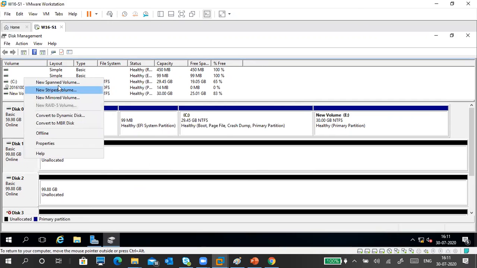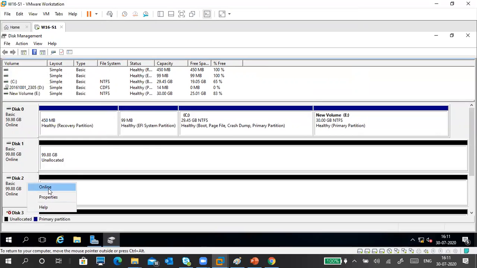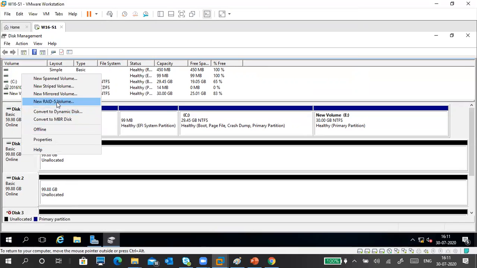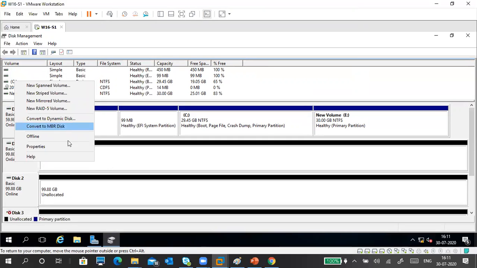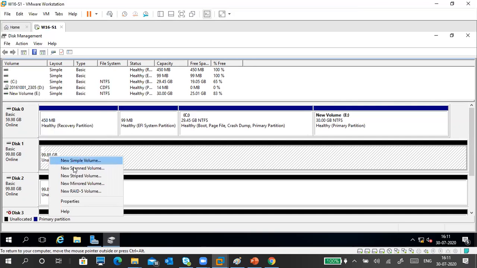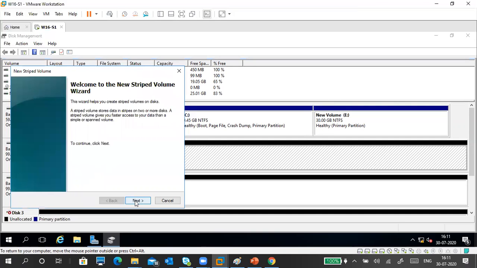Right click. Do you want to create a span or striped? I'm going to create a striped volume. RAID-5 volume is disabled. Why is it disabled? Because I have only two disks. If the third disk is online, then the RAID-5 volume is available. You can convert the disk into a dynamic disk now, or do it later, no problem. So I'm going to create a striped volume first.